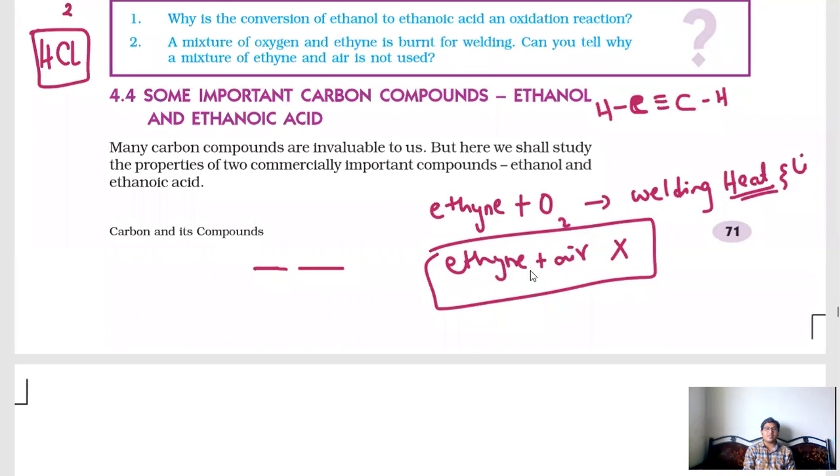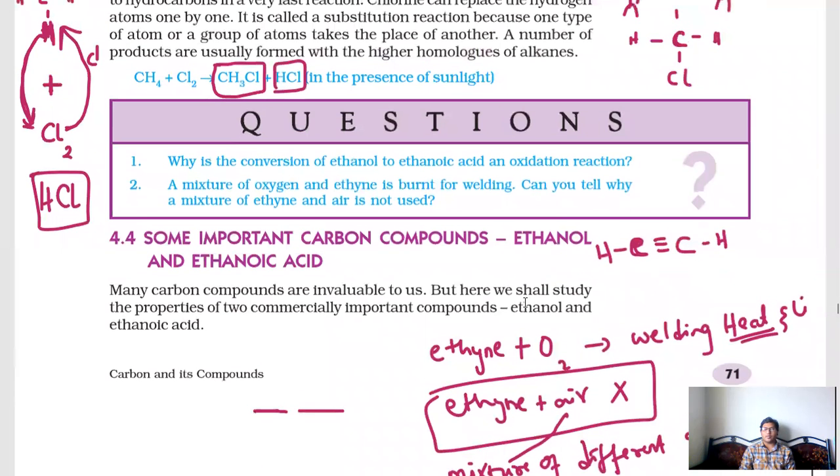But if ethyne is combining with air, what is meant by air? Air means a mixture of different gases, where the oxygen percentage is low, so it will not produce that much heat and light. So to get more heat and light, ethyne should be combined with only oxygen but not with air. That is the answer we have to give.